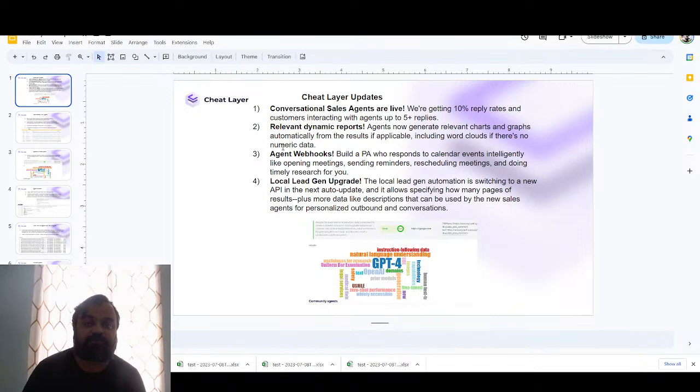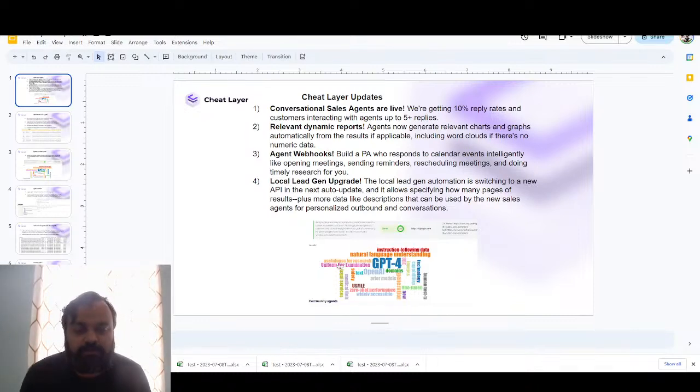And we're setting them up ourselves. We're using them internally as well, and we're getting 10% reply rates, and we even have examples of customers replying to them conversationally. So it's not just personalized outbound, which you might be seeing now because GPT-4 is enabling this. It's actually a conversation moving them towards a goal.